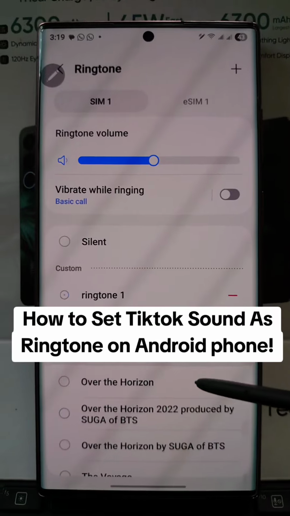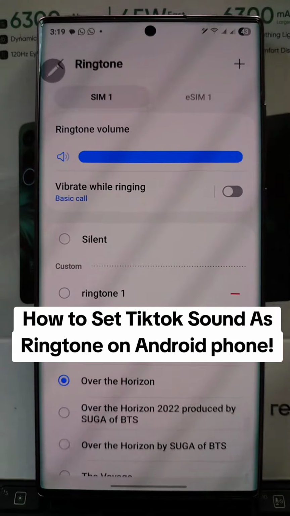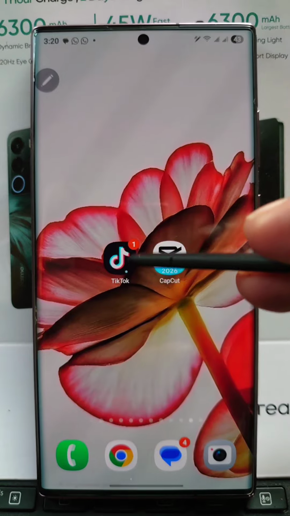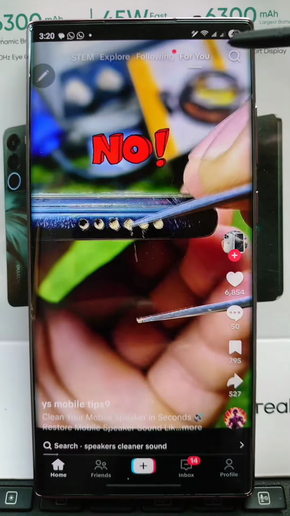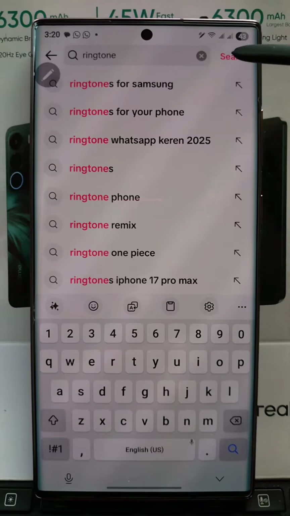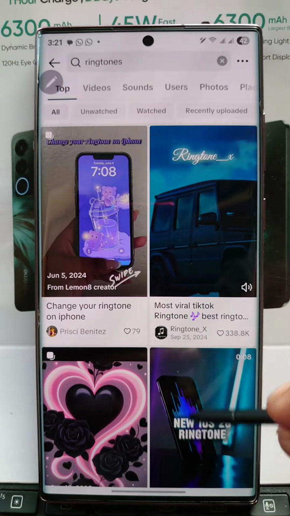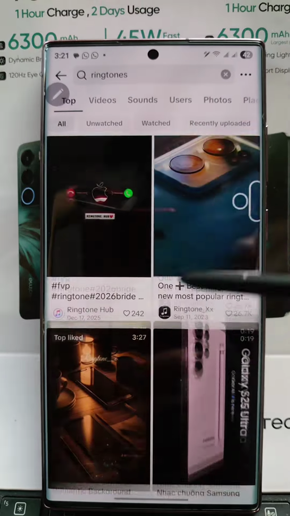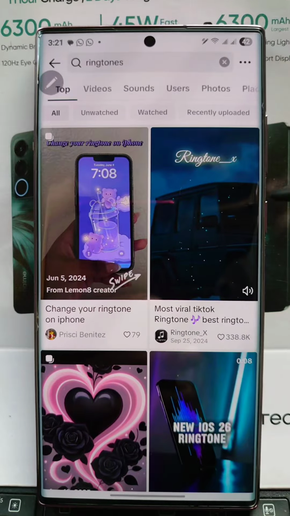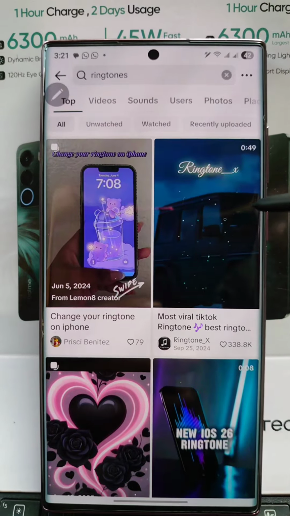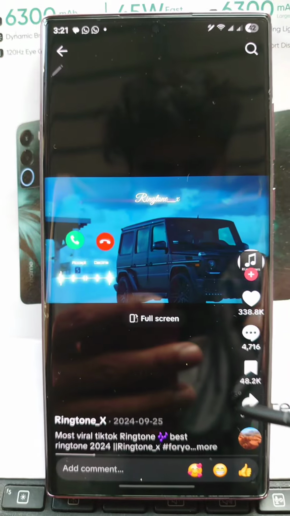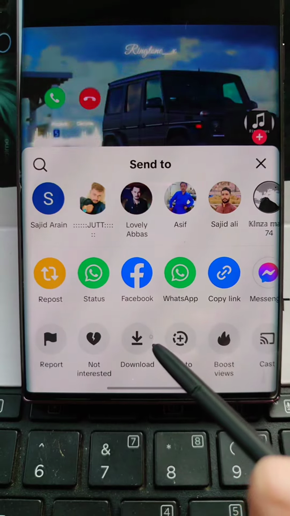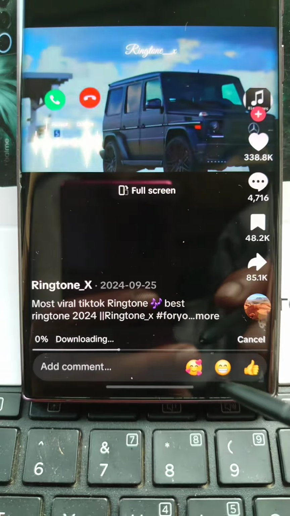Let me show you how to set ringtone from TikTok on your Android phone. Go to TikTok and type ringtones in the search bar. Then pick anyone you like from the tons of options. There are loads of them here. Choose whichever you want. Once you've chosen, tap on it. Hit share and select Save Video.